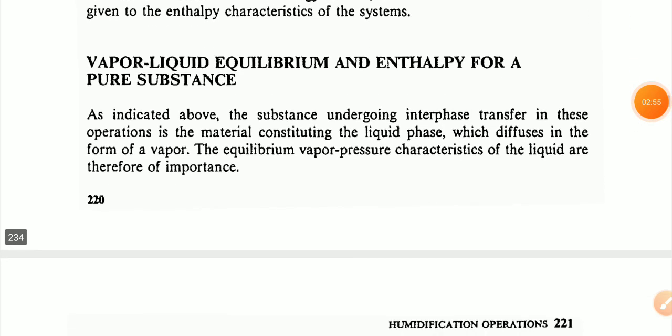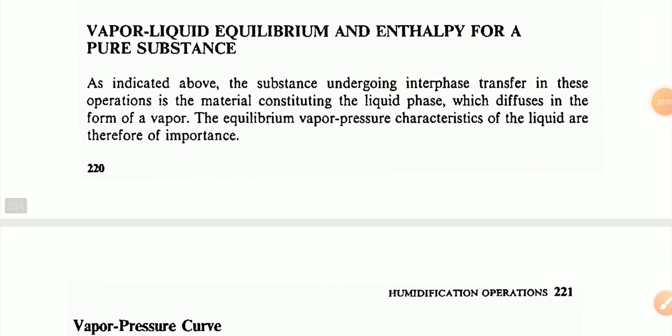Now let us look at vapor-liquid equilibrium and enthalpy for a pure substance. As indicated above, the substance undergoing interface transfer in this operation is the material constituting the liquid phase, which diffuses in the form of vapor. The equilibrium vapor pressure characteristics of the liquid are therefore of importance.